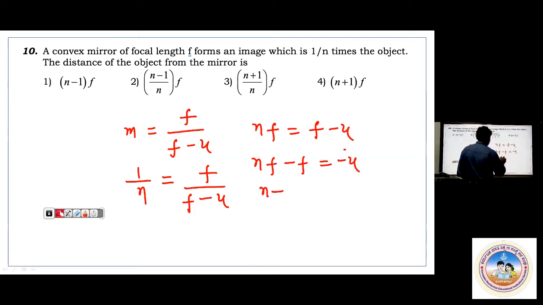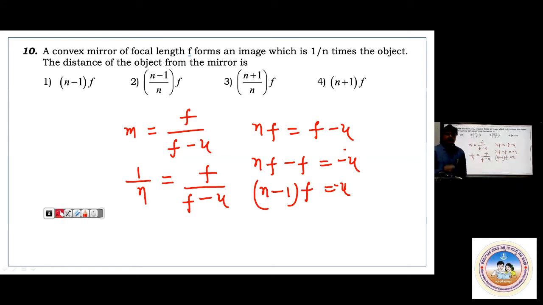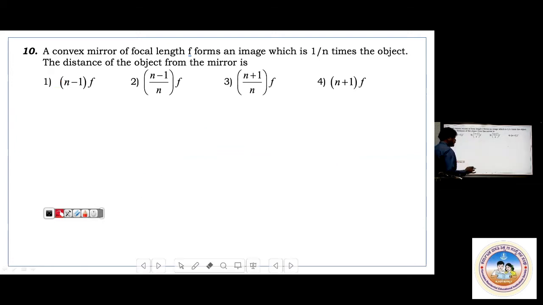This is nothing but n minus 1 into f, that is nothing but minus u. So u is n minus 1 into f. For u, always we are writing minus, so the answer is n minus 1 into f. If you want minus of, you can, but you can take it as n minus 1 into f. This is also quite an important one. Whenever I give a convex mirror, take it that u is nothing but n minus 1 into f. Okay, next.